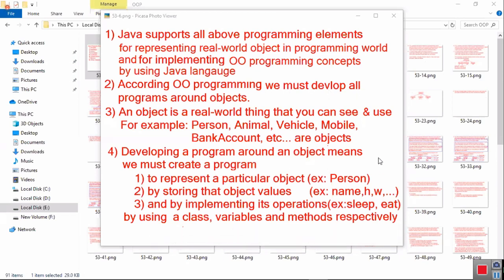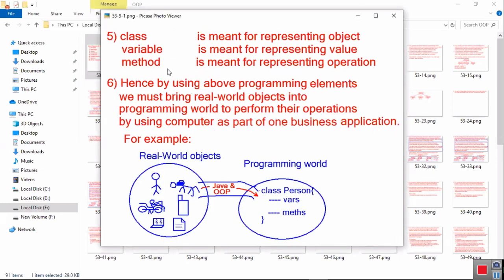Developing a program around an object means we must create a program to represent a particular object, for example, a person, by storing that object's values, for example name, height, weight, and by implementing its operations, for example sleep and eat. Then creating a real world object in the programming world means I need to perform 3 activities. To perform these 3 activities, I need 3 programming elements. Class is meant for representing an object. Variable is meant for representing a value. Method is meant for representing an operation.